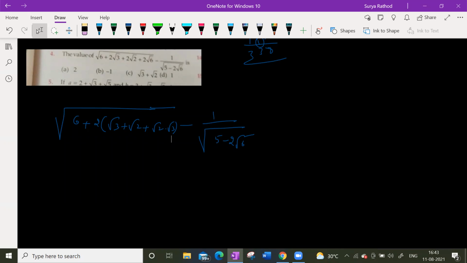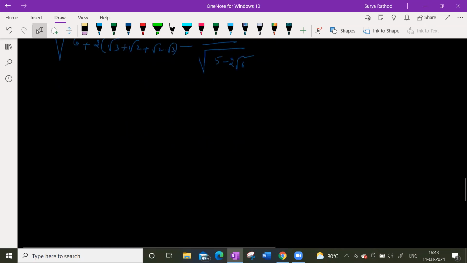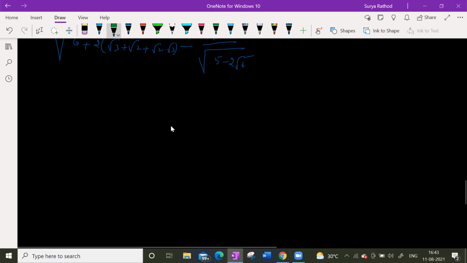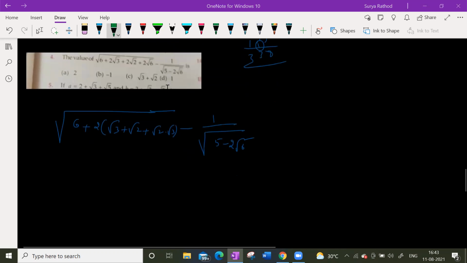Yeah, 1 second. Others will do like this. Sir, it will be root 5 plus 2 root 6 under it, into root 5 plus 2 root 6. So we can do it like that, right? Sorry? But it's a complete one number, right? It's not two numbers. It's a complete one number. Yeah.